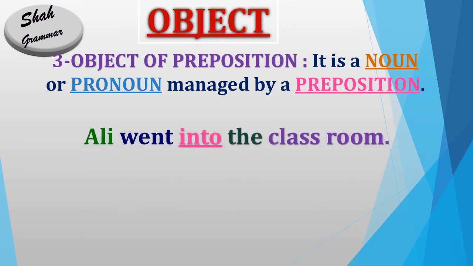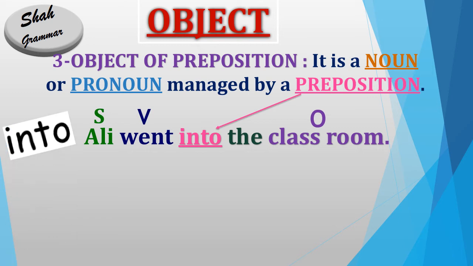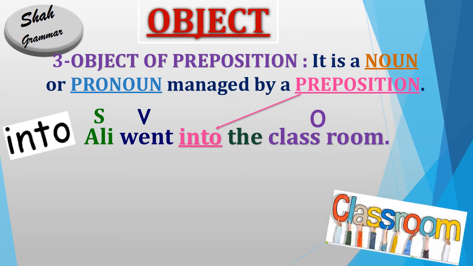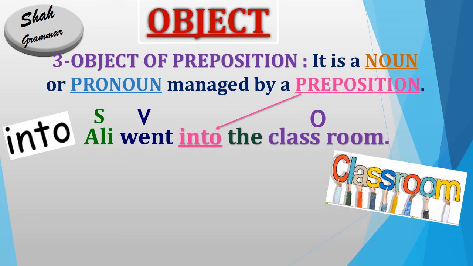Let's see the example. Ali went into the classroom. Here Ali is the subject, went is the second form of go, which is the main verb, into is a preposition, and classroom is the object. So classroom, which is the object, is following into, and into is a preposition, so classroom is our object of preposition. So where did Ali go? Ali went into the classroom, so classroom is the object, and this object is following into, which is called a preposition, so classroom is our object of preposition.